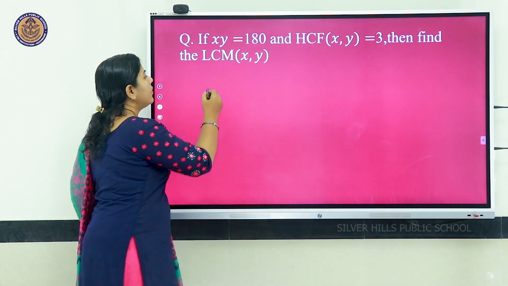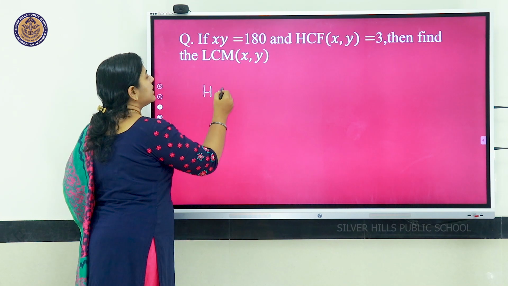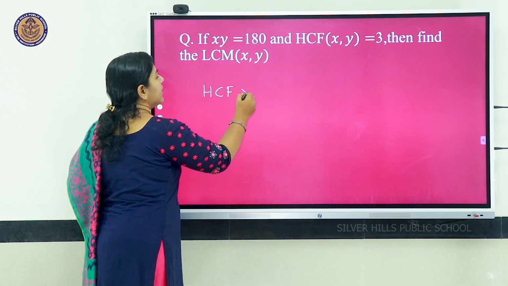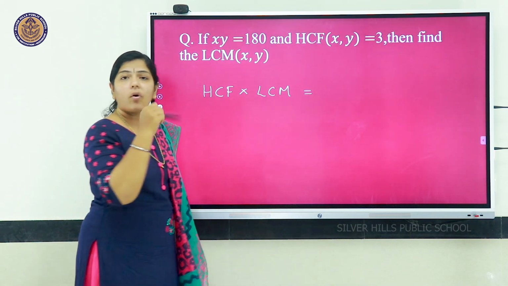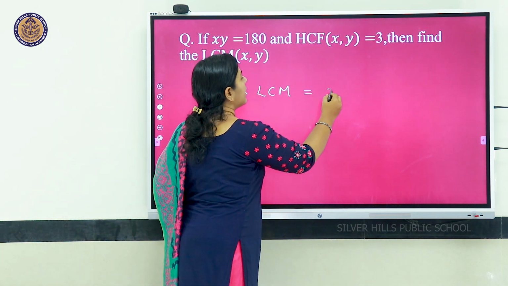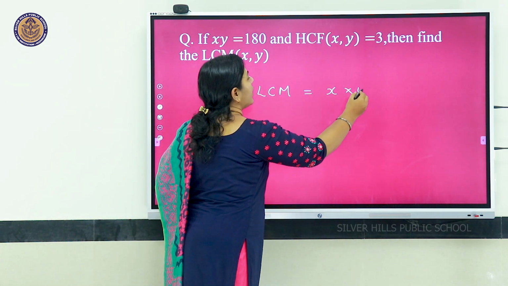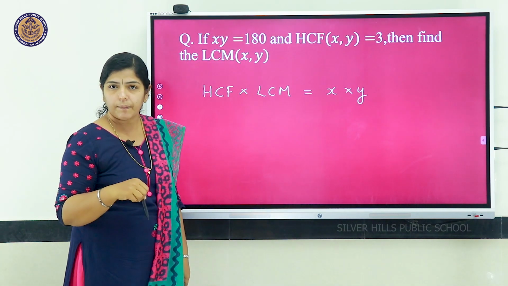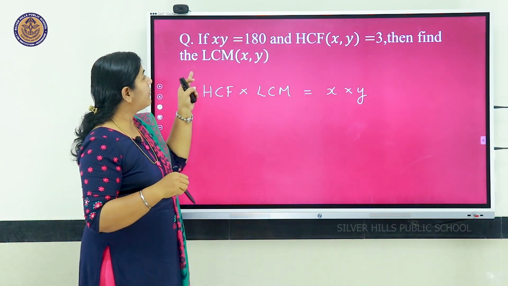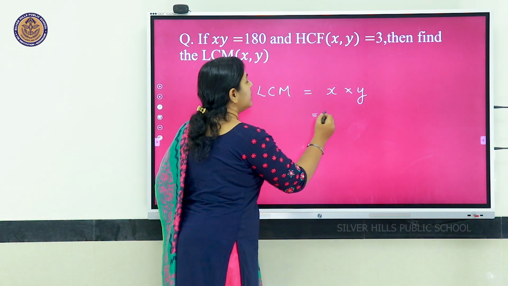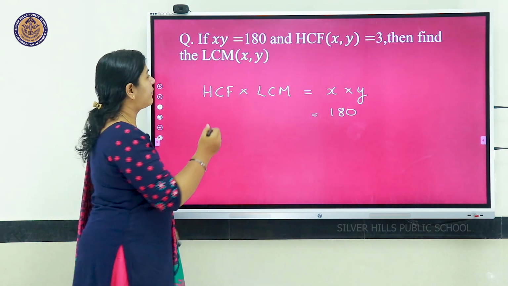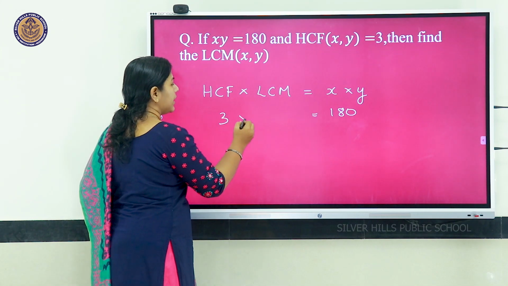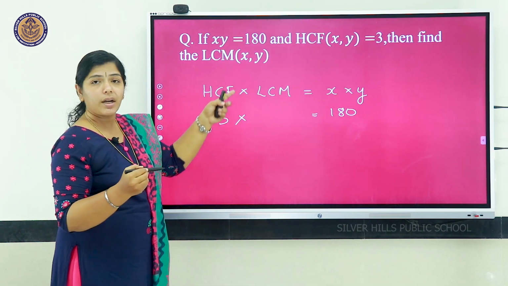So, in this question we are using the relationship between HCF and LCM. That is, we know the product of HCF and LCM, HCF into LCM, will be equal to the product of the numbers. Here x and y, that is the product of x and y. And what is given? We are given xy is 180. Then HCF is given as 3, into the LCM of x and y which we are asked to find.